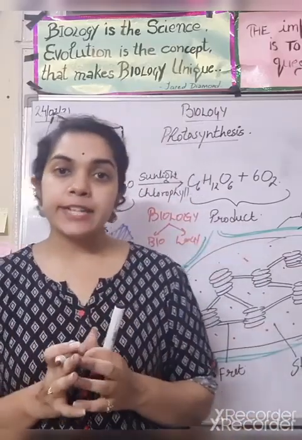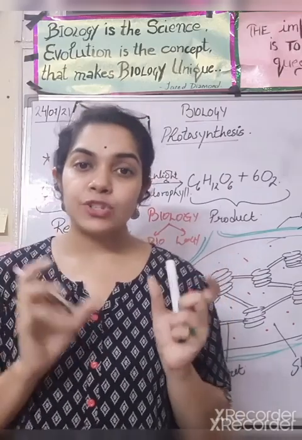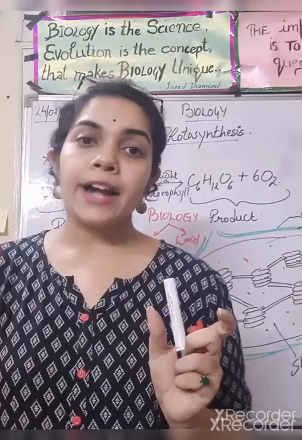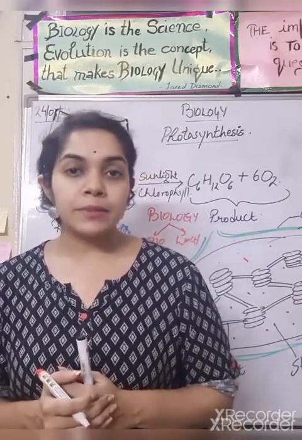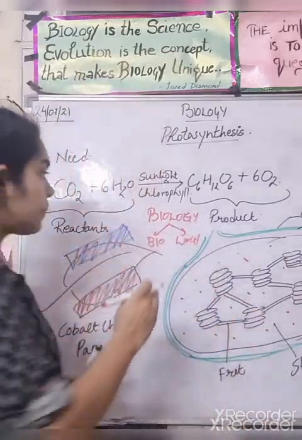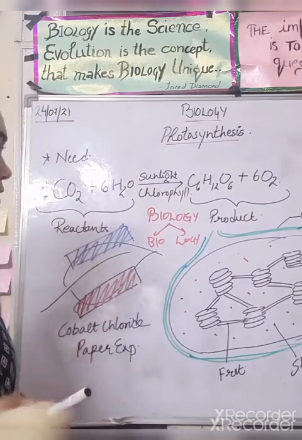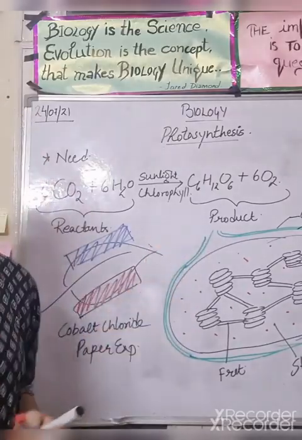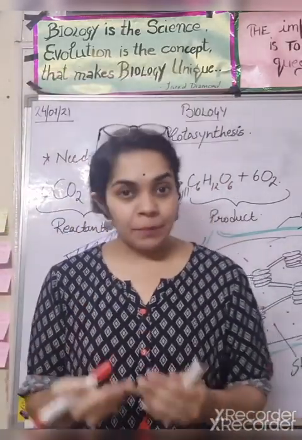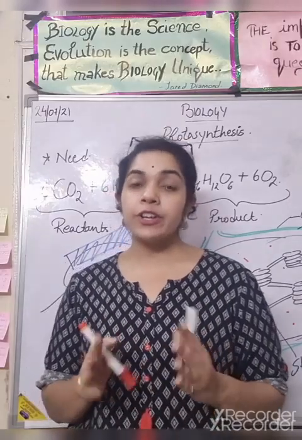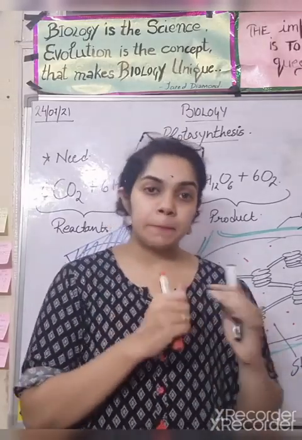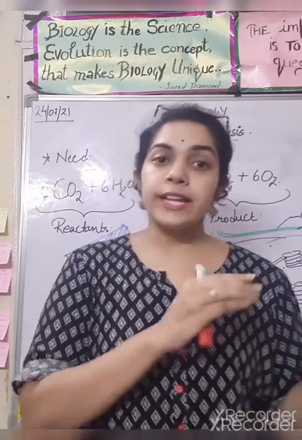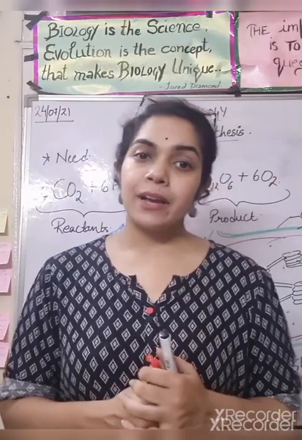It gets bifurcated into major fields, that is botany and zoology. Botany is the study of plants and zoology is the study of animals. Fine. So here we will be taking up the photosynthesis process of plants, right? As we all know, plants adapt themselves to the new atmosphere. They grow, they do reproduction. So these are the processes that take place in our plants.